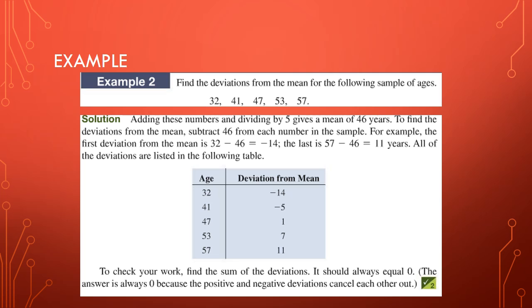Now, to check your work, what you can do is add all the deviations together. They should always equal 0 because the positive and negative will cancel each other out. So no matter how spread out or how weird the data seems to be, when you add these deviations together, if you did it correctly, they will total 0.